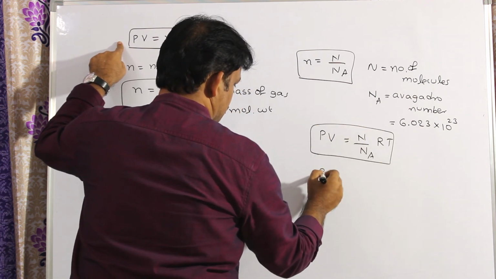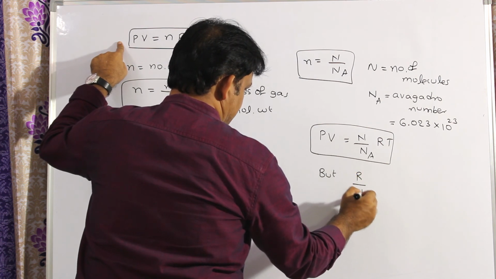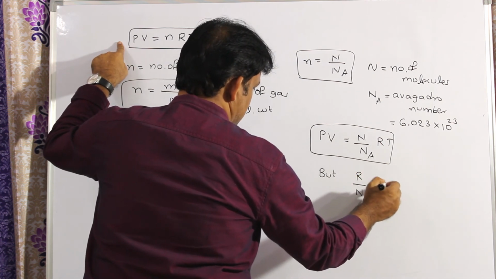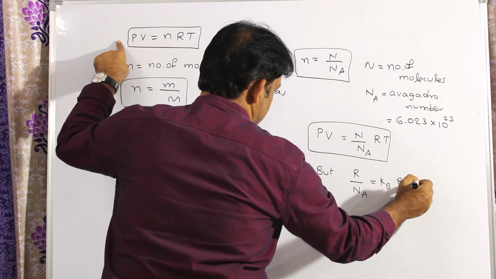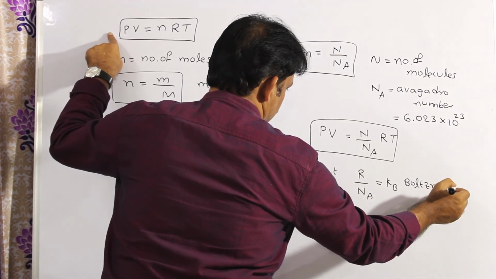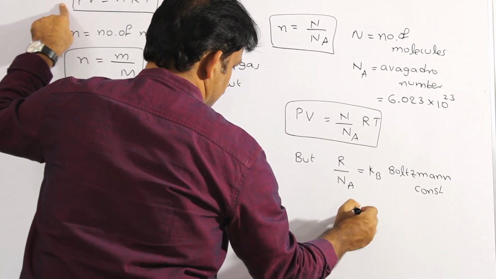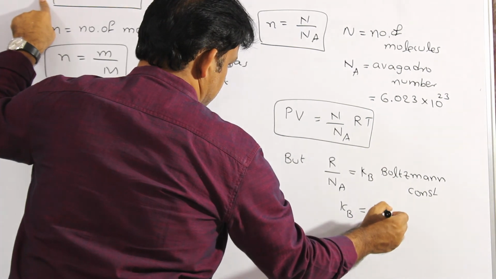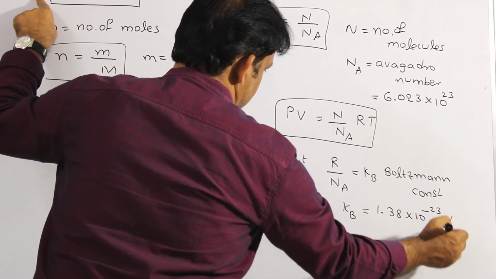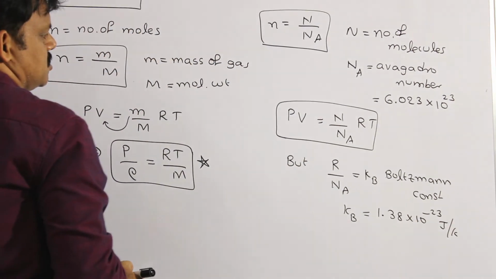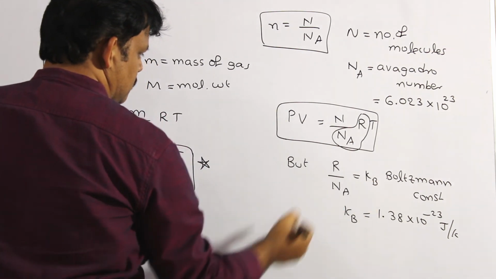But we know that R by Na is called Kb, the Boltzmann constant. What is the value of the Boltzmann constant? 1.38 into 10 power minus 23 joules per Kelvin. So in place of R divided by Na, I can write the Boltzmann constant.